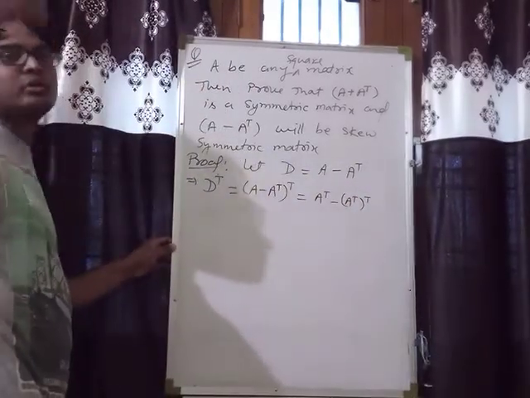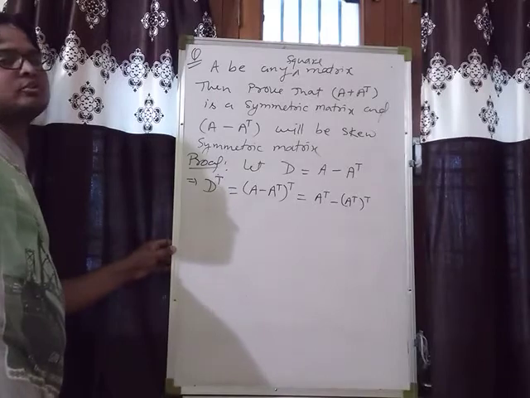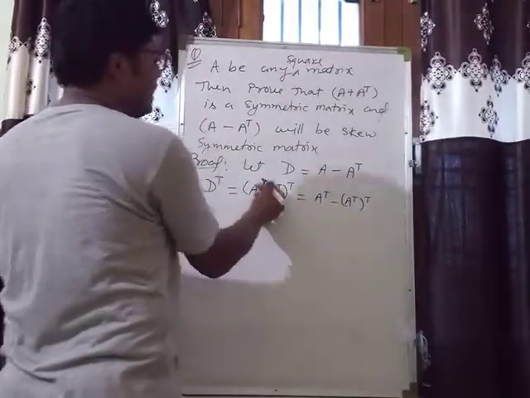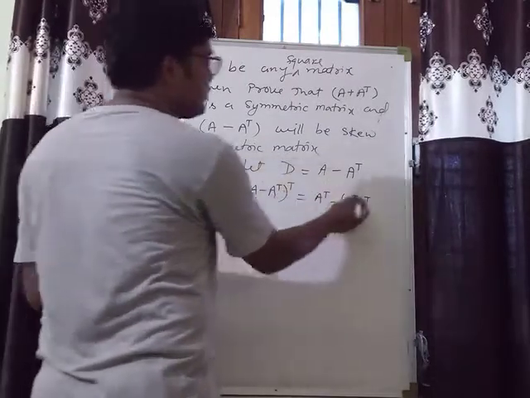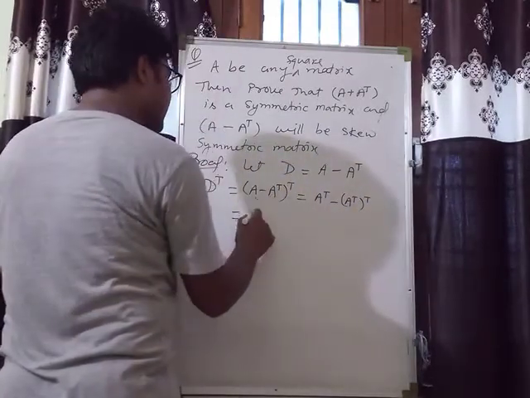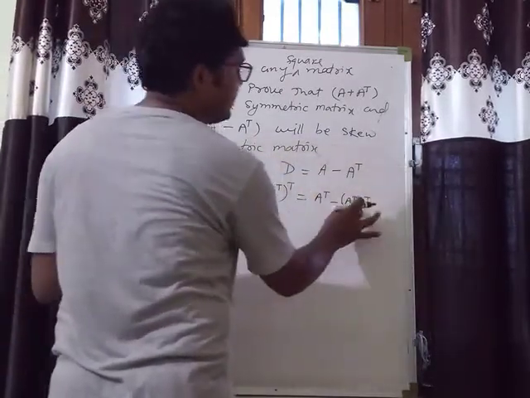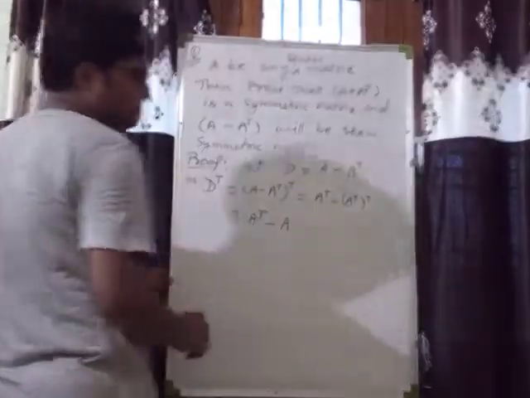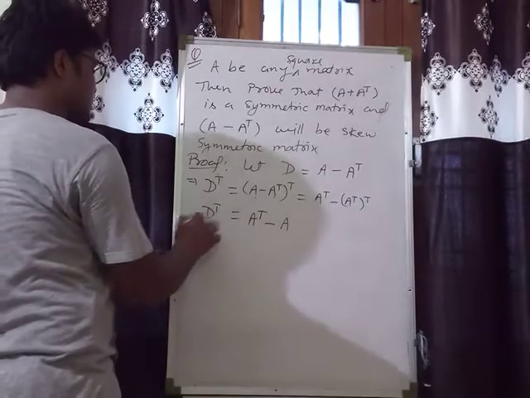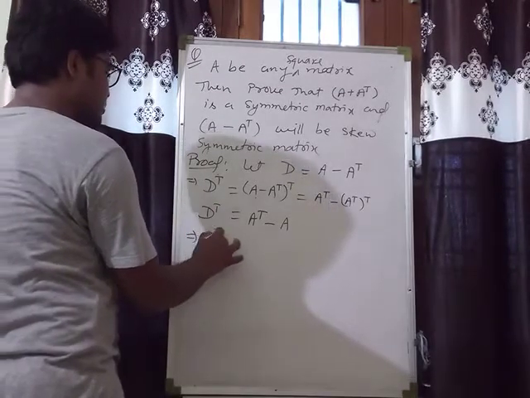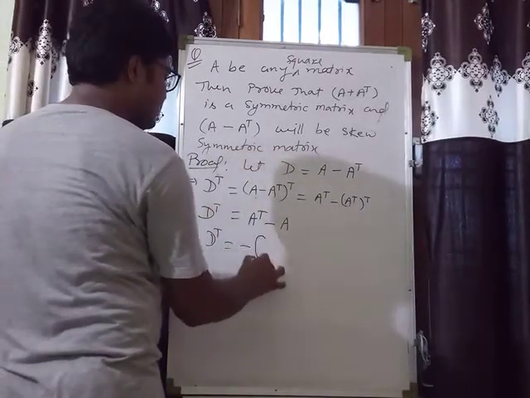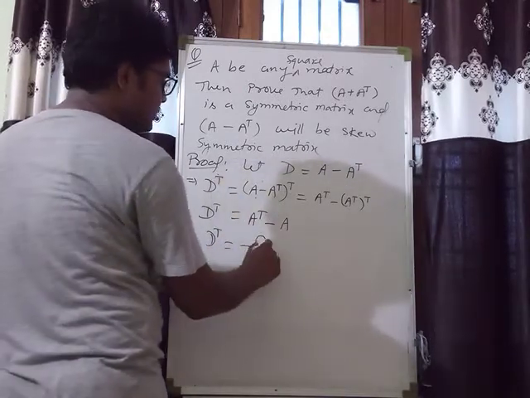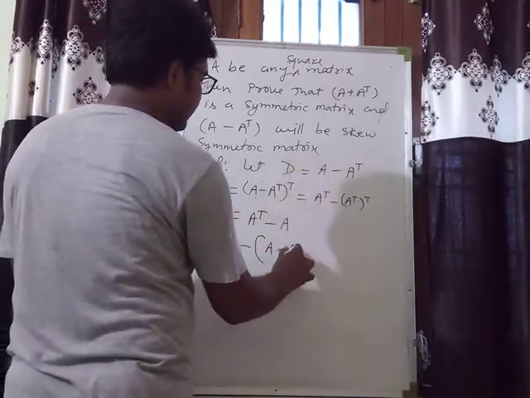By using A plus B whole transpose is equal to A transpose plus B transpose, then A minus A transpose whole transpose is equal to A transpose minus A transpose transpose, and that is A transpose and minus, A transpose transpose is equal to A. This is D transpose here. Then D transpose is equal to, यहाँ पे minus आप common लो, so what will become? This one, माइनस साइन कॉमन लेंगे तो साइन इंटरचेंज हो जाएंगे, दैट इज A माइनस A ट्रांसपोज.